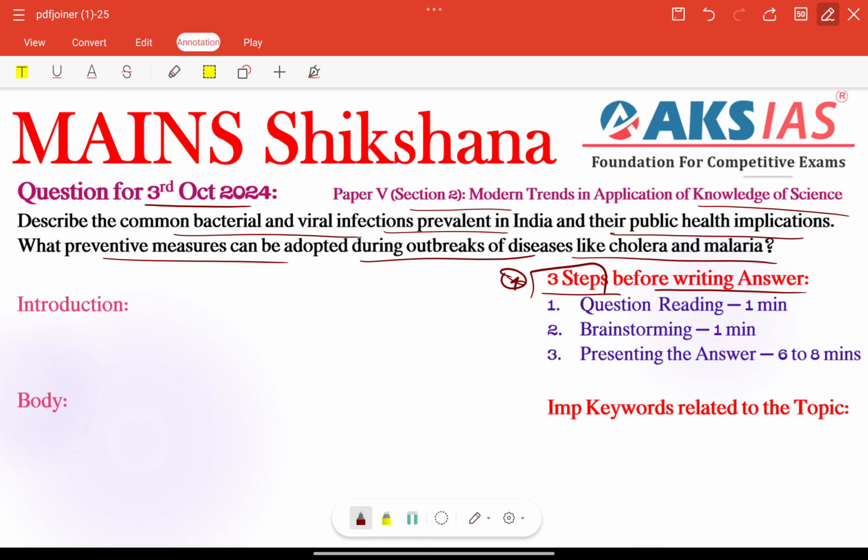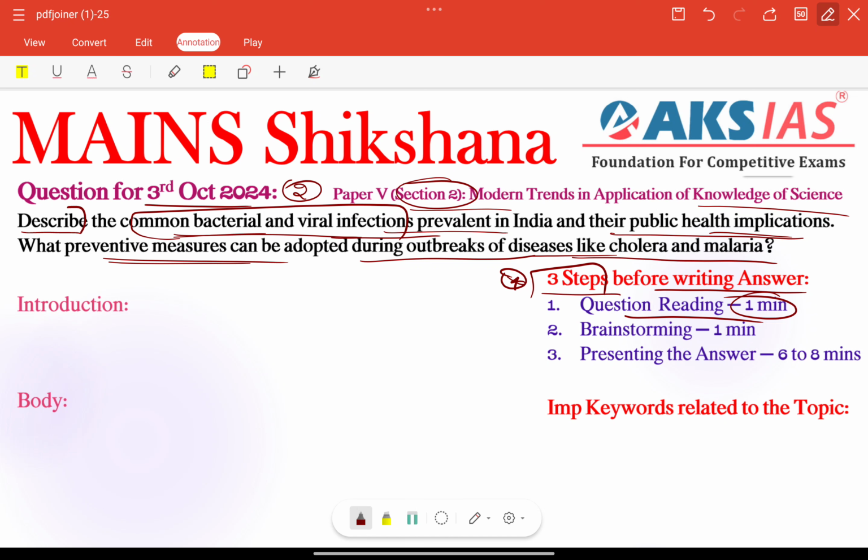First important thing is question reading. Within 1 minute, we need to focus on identifying different keywords and question tags here. What is the topic? Common bacterial and viral infections. Very important topic regarding our section 2, right? So how many parts are there? 2 parts are there. First, we need to write some common bacterial infections, viral infections, and also public health implications. Second part, preventive measures that can be adopted during outbreaks of diseases, right?